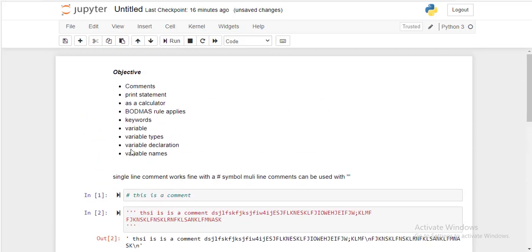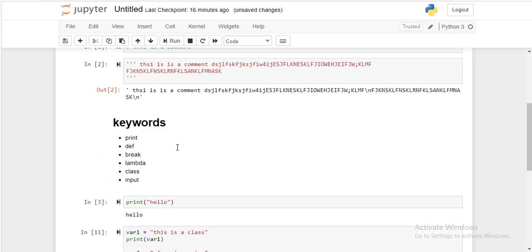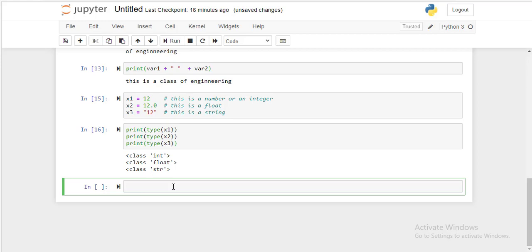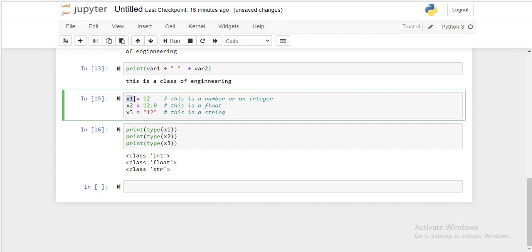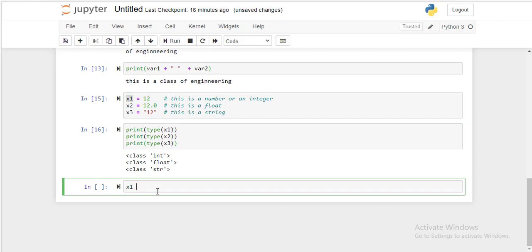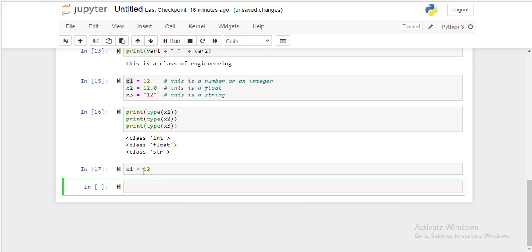Now while we are creating a variable, the problem is that while we are thinking of a name of a variable, like x1 is the name of a variable, right? We have thought that, let's take x1 as a variable. So x1 as a variable is fine, but let me change this to 1x and then write 12. It will give me an error. Why? Because a variable cannot start with a number.